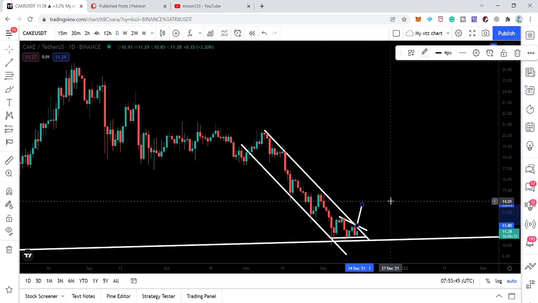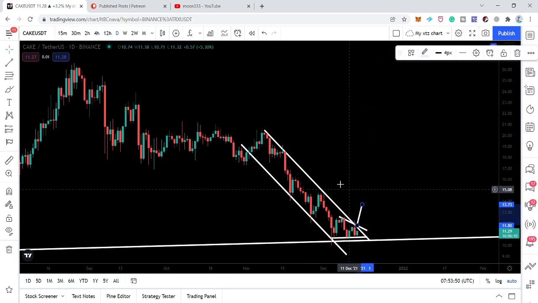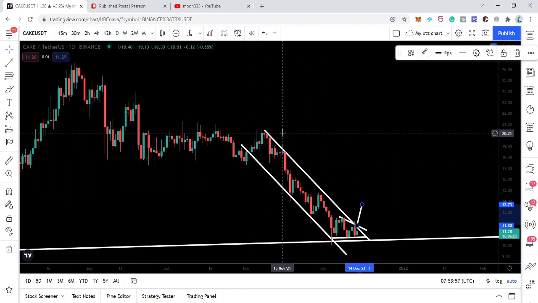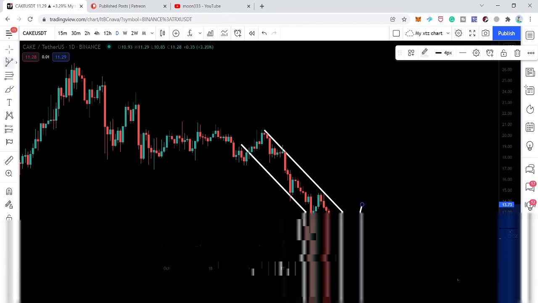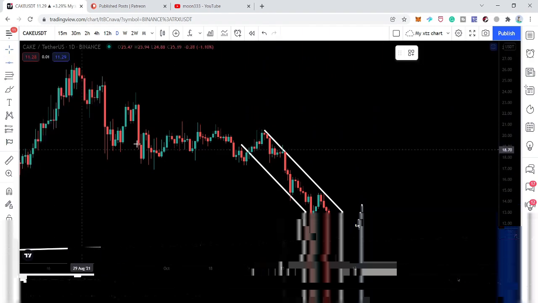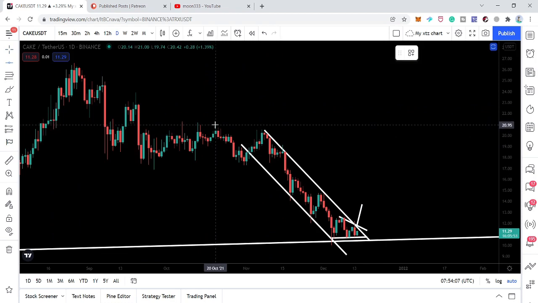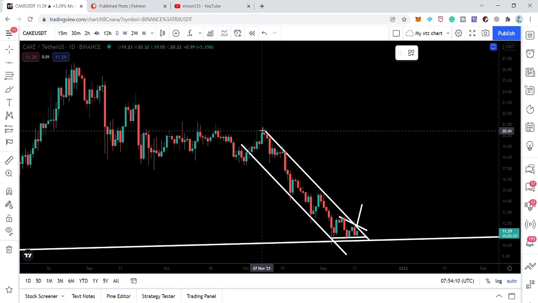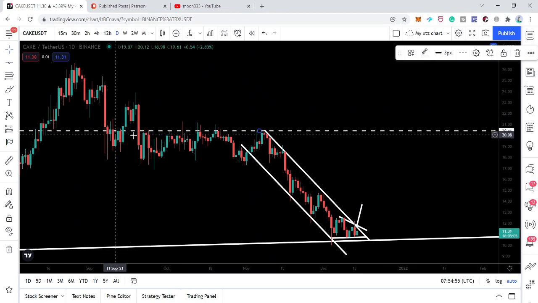And our next target, in case of breakout from this down channel, will be here. First, we have a resistance here at $14.60. Then we have the next target here at the tail of this channel that will be approximately at $20. And once the price line is able to break out this level, you can see that at $20 to $21 we have a very strong resistance zone. And if the price line breaks this resistance zone out, then it will be a very massive rally, the starting of a very massive rally on the long term.